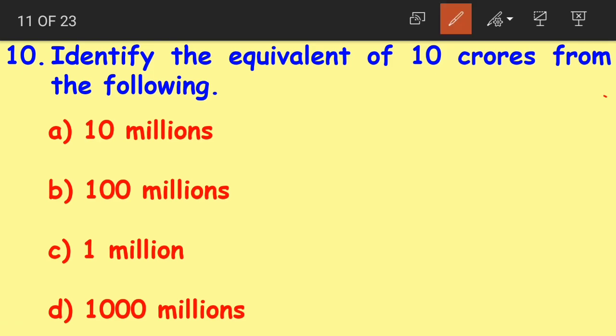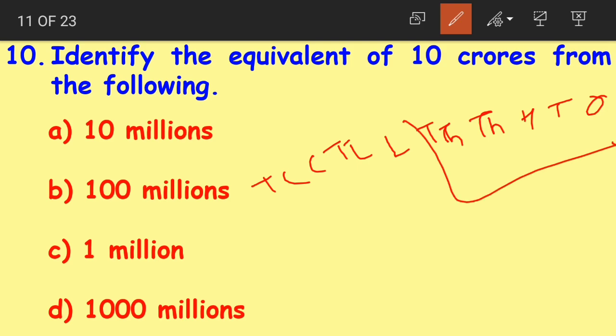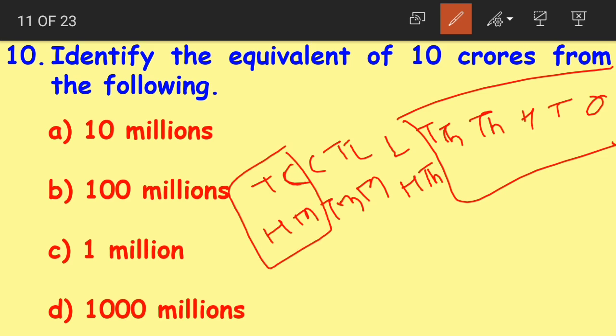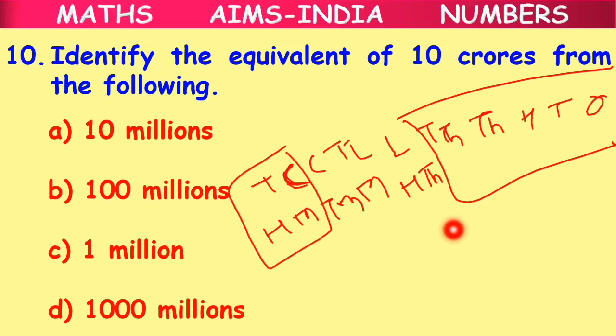Again, we have to write the place value charts. Ones, tens, hundreds, thousands, 10,000s, lakhs, 10 lakhs, crores and 10 crores. We know that it is the same till 10,000s. It is the same in both the charts. So after 10,000s we have 100,000s, millions, 10 millions and 100 millions.